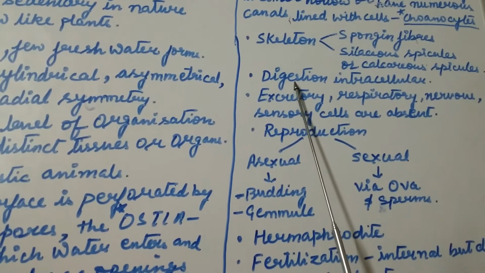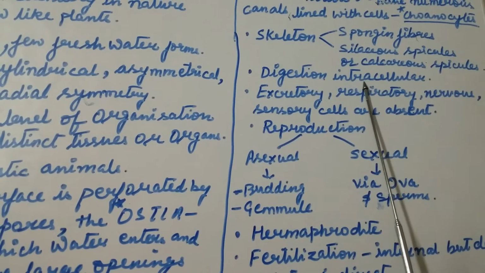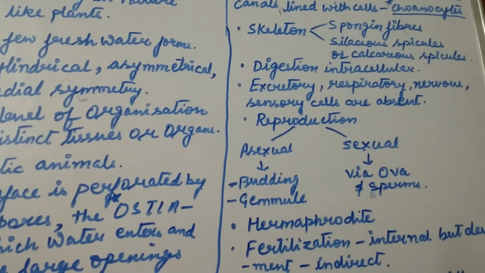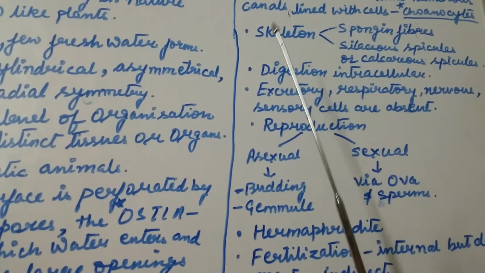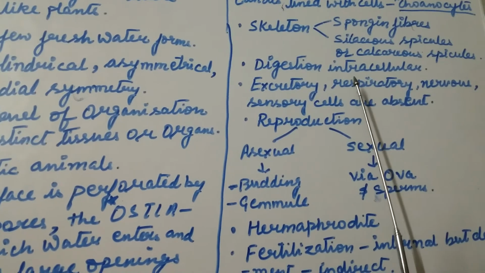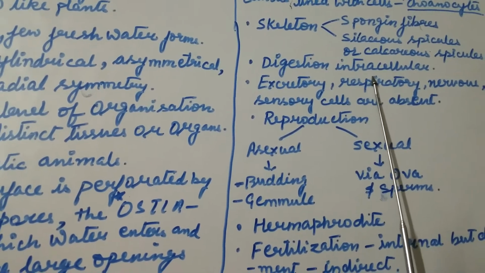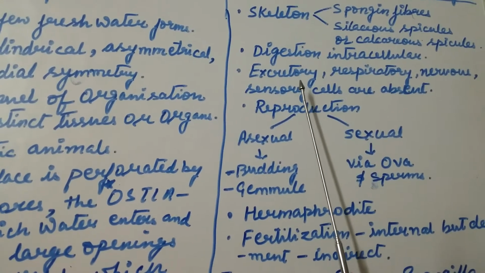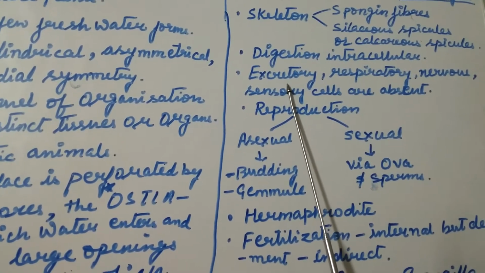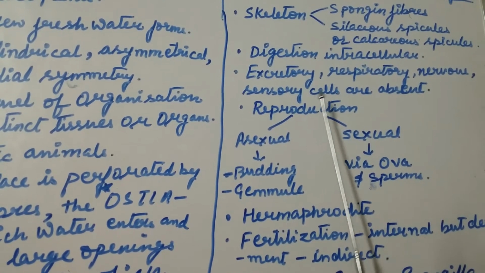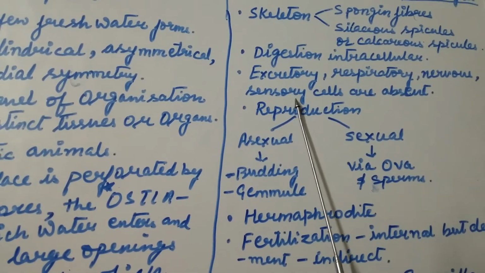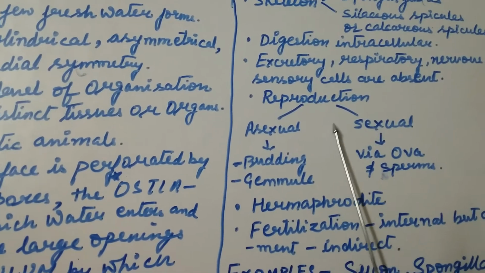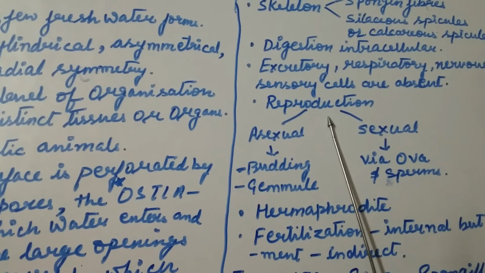Digestion. The digestion is intracellular since they have a cellular level of body organization. That is, digestion occurs within the cells of the organism. Being cellular in nature, the excretory, respiratory, nervous system and sensory cells are absent in the members of phylum Porifera. Now reproduction. The reproduction occurs by two means.